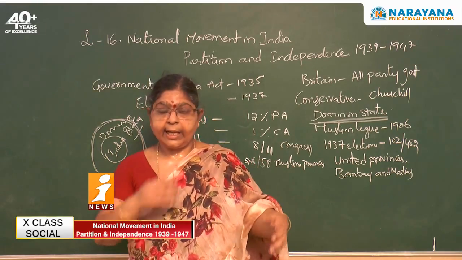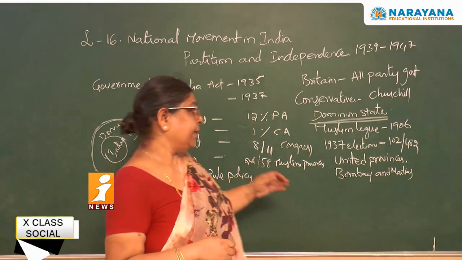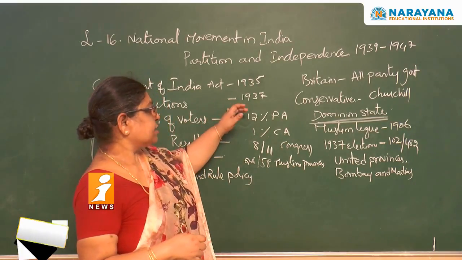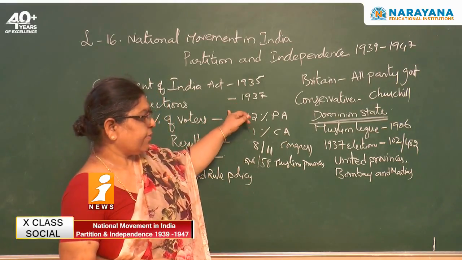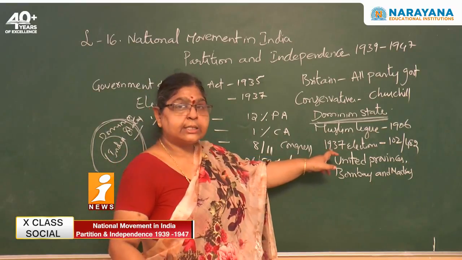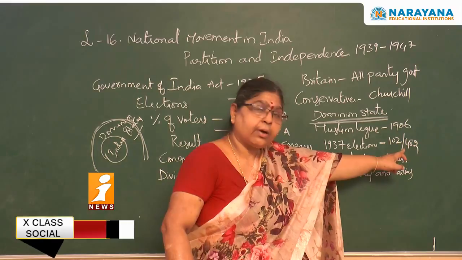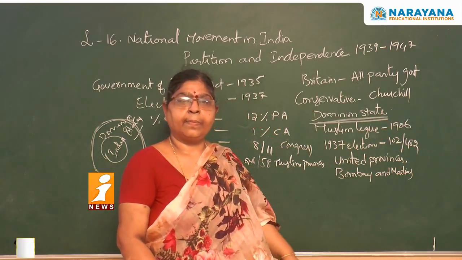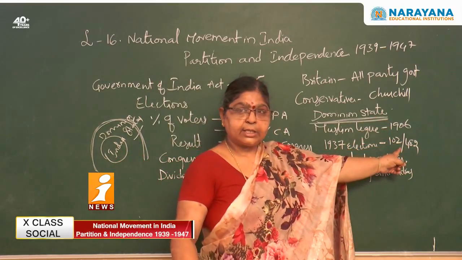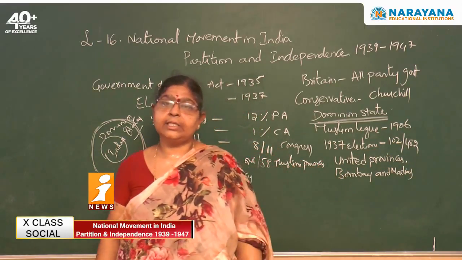But see, when the elections were conducted in the year 1937, the Muslim League won only 102 seats out of 482 seats. There were 482 seats, but they won only 102 seats.